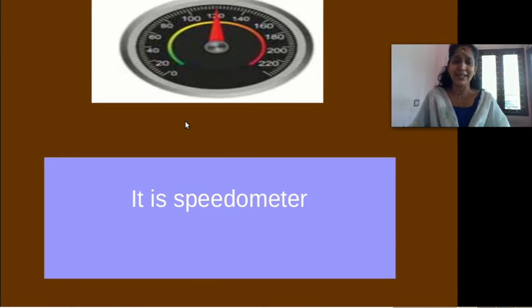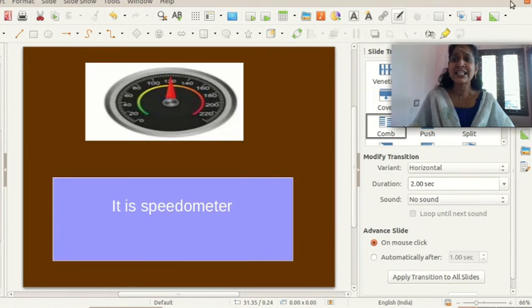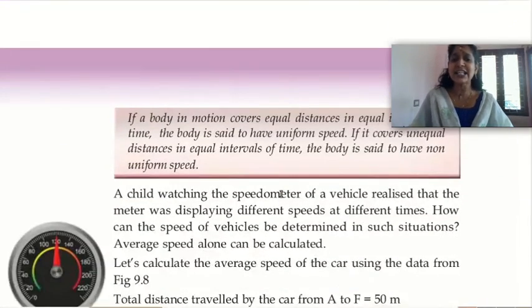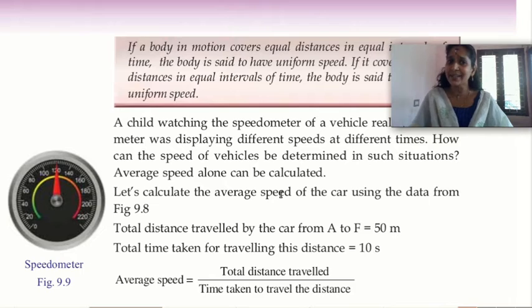Do you know the name of the device? It is the speedometer. Did you ever see this speedometer? This speedometer is kept in vehicles.